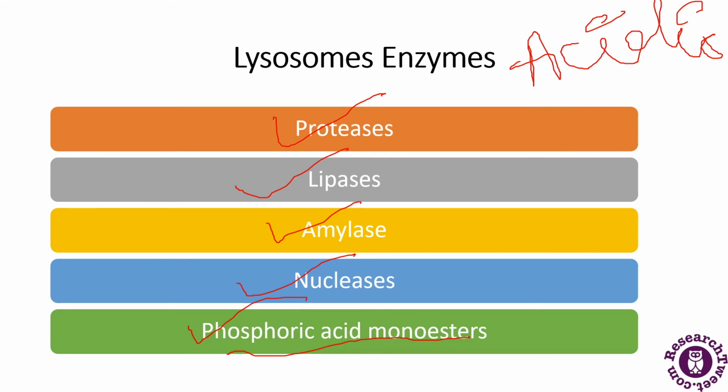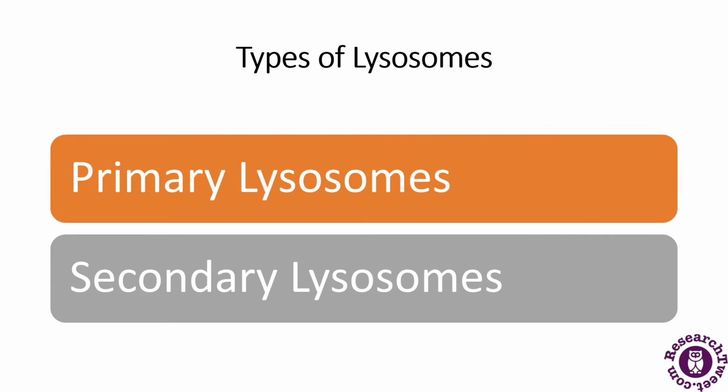Next we will discuss the types of lysosomes. There are mainly two types of lysosomes: first the primary lysosomes and second the secondary lysosomes. The primary lysosomes are small sac-like structures enclosing the enzymes, and they are synthesized by the rough endoplasmic reticulum. They are simply called storage granules, storing the enzymes.